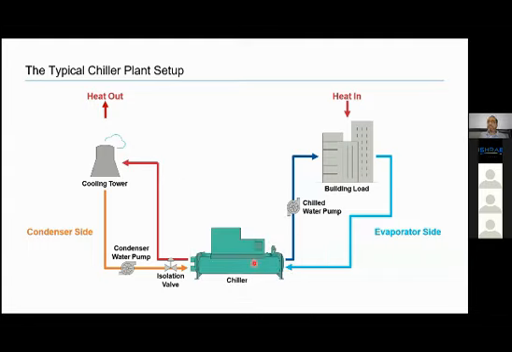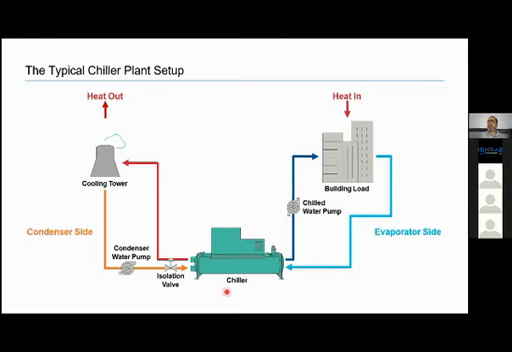What is the chiller's job? A chiller is going to produce chilled water at a certain temperature. For example, the chiller is producing chilled water at 7 degrees centigrade. It goes into the building, removes heat from the building, right? And comes out at 12 degrees centigrade. And here it comes back to the chiller.